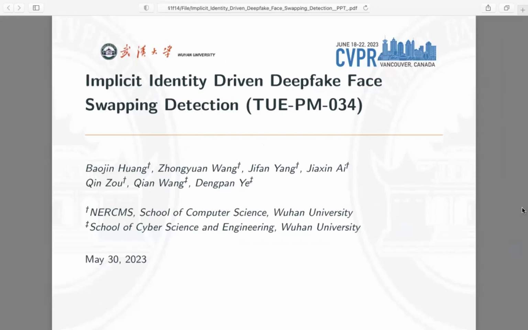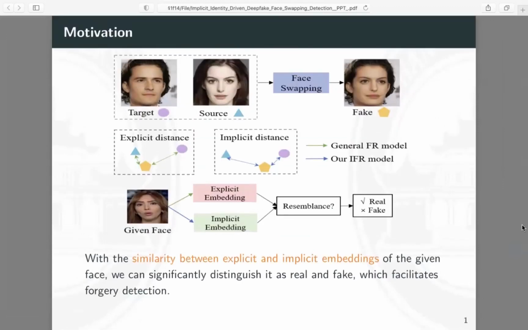The presentation is Implicit Identity-Driven Deepfake Face Swapping Detection. I will introduce our motivation, contribution, and method, and then give the comparative experimental results of our work and previous work. For the deepfake face swapping, the target face is replaced by the source face through face swapping to generate a fake face. In appearance, the fake face looks like the source face instead of the target face.